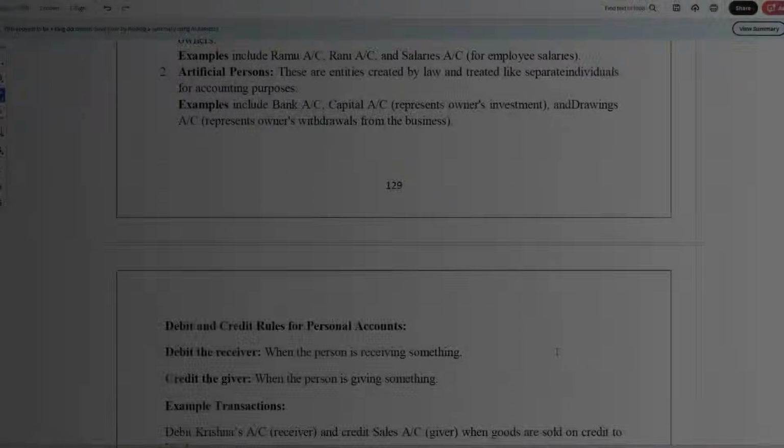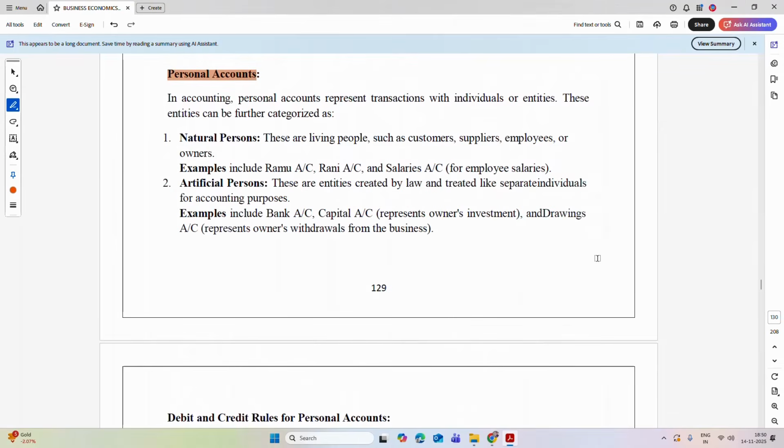Now let's understand what we exactly mean by a personal account. In accounting, personal accounts represent transactions with individuals or entities. These individuals may be natural persons, such as customers, suppliers, employees or owners.